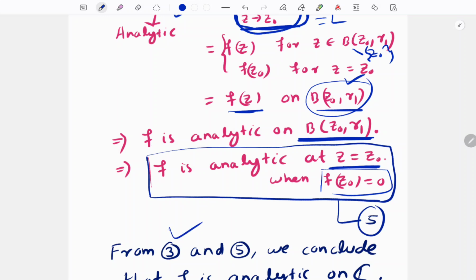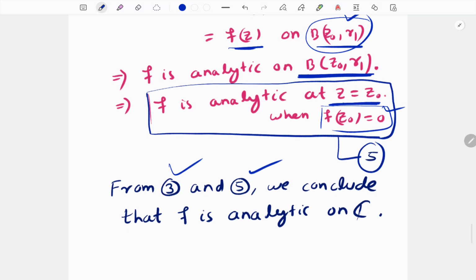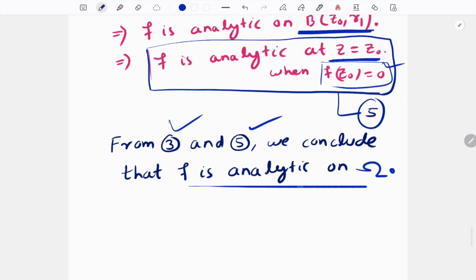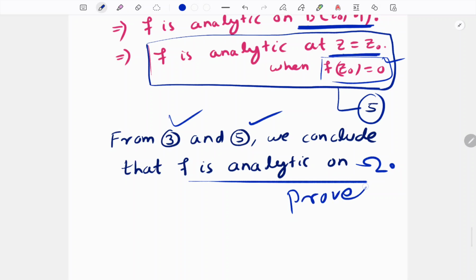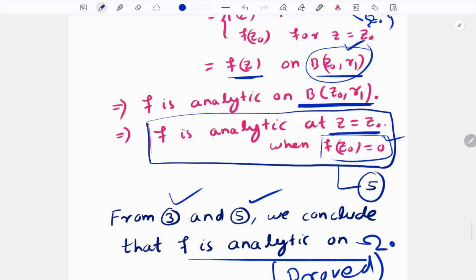From equations 3 and 5: in equation 3 we proved that f is analytic at the points where it is non-zero, and in equation 5 we proved that f is analytic at the point z equal to z0 where f of z0 is equal to 0. So we conclude that f is analytic on the whole of omega. I incorrectly wrote C, because our domain is omega. So we proved our result. I hope that you all understood it very well.